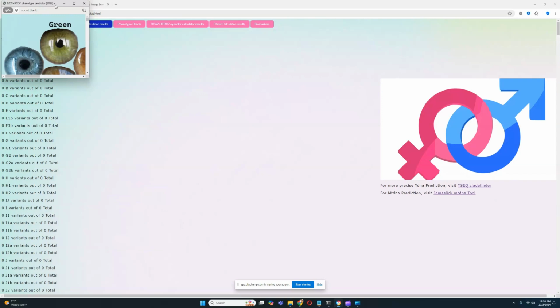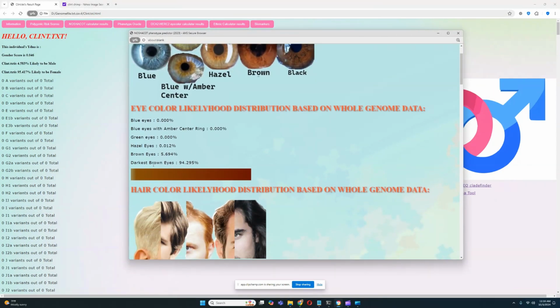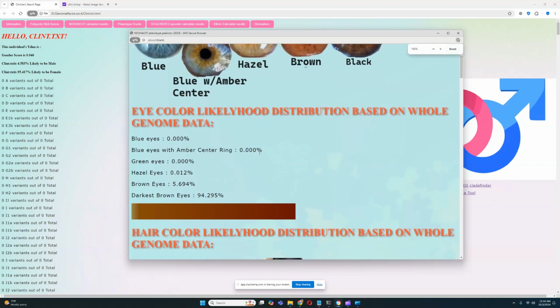Let's look at what he scores with the Nasak Calculator results. Nasak Calculator. So he's scoring definitely darkest brown eyes at 94 point. Let's zoom in so that you can see it better.